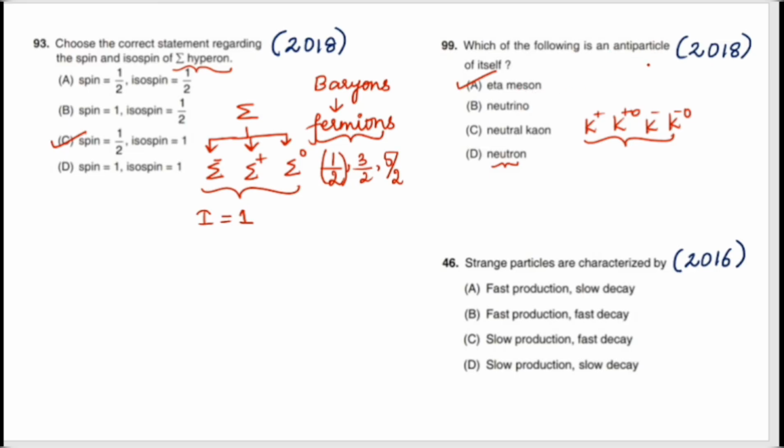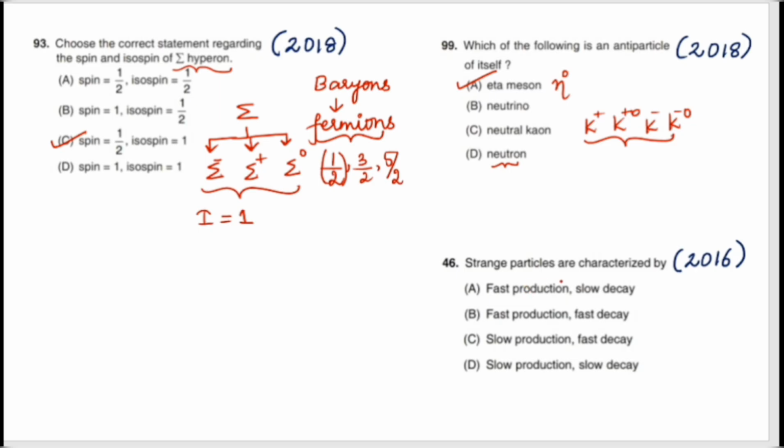It is the antiparticle of itself. It comes under meson. Under meson we have the pi meson, K meson, and the eta meson. The antiparticle of eta meson is eta meson itself. Okay, let's move to the next question.